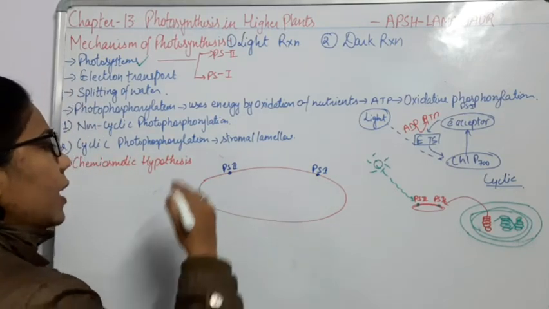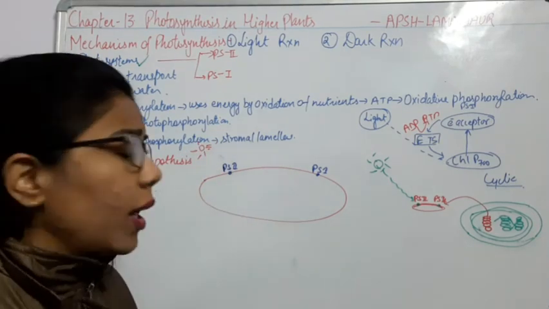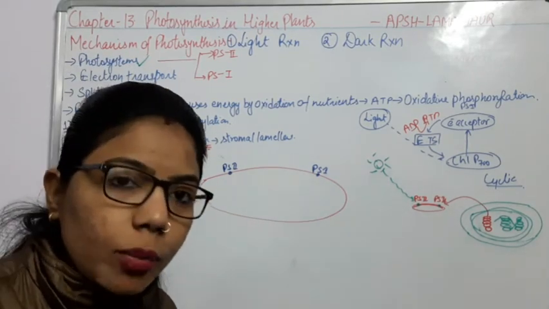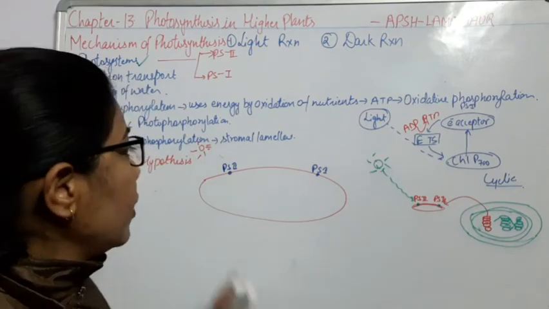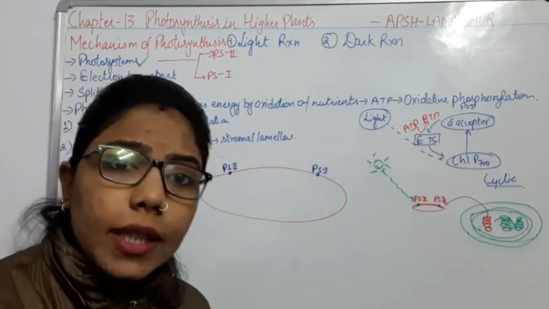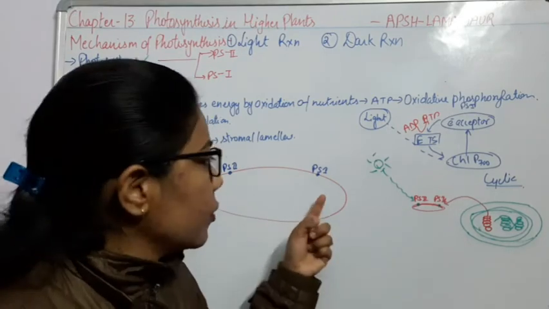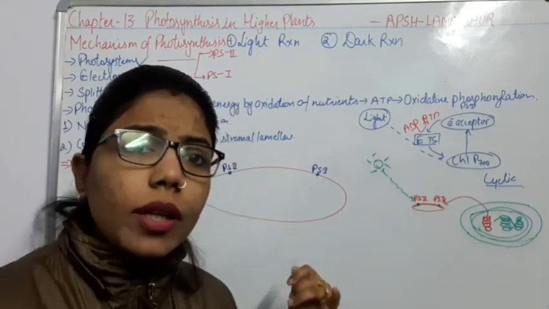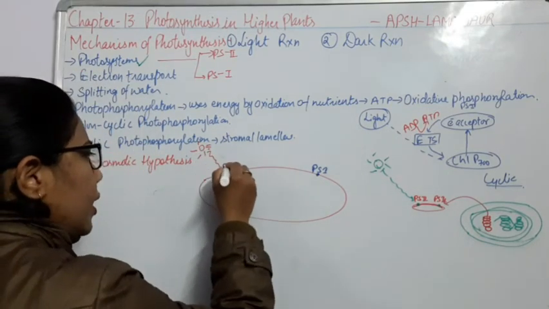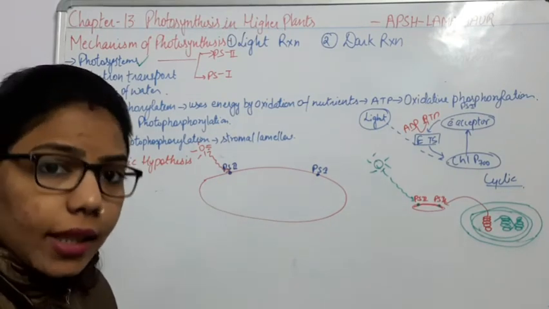From here, light is coming, and we know the capability of PS2, what type of wavelength it is going to absorb. We have two wavelengths, 680 nanometer and 700 nanometer. If I talk about PS2, if the 680 nanometer wavelength reaches here, it will get absorbed by PS2, because PS1 is able to absorb what type of wavelength? 700 nanometer. So as this wavelength comes from here, it will get trapped into PS2, and this photosystem contains P680, right?